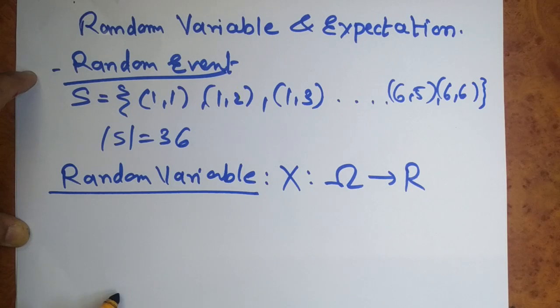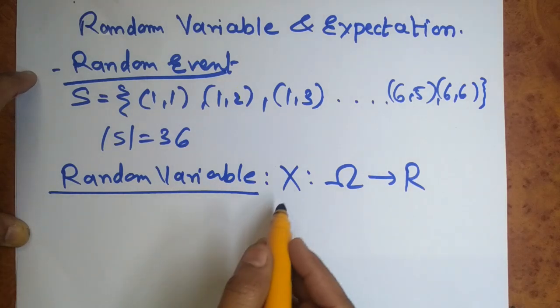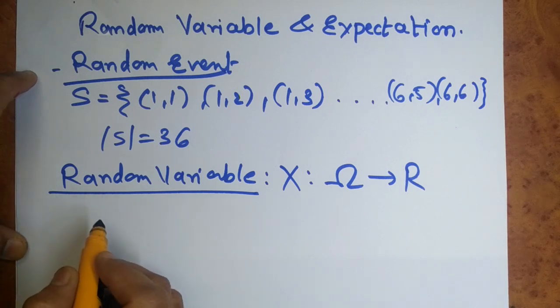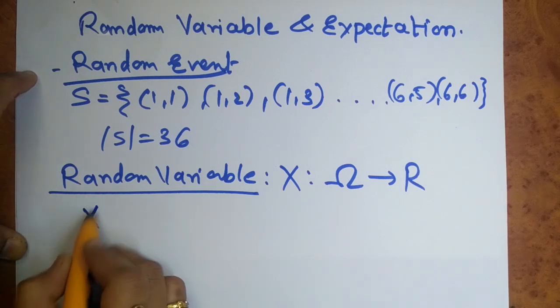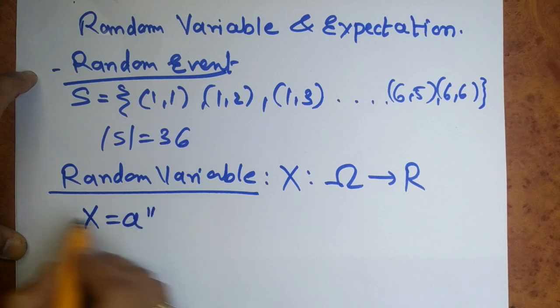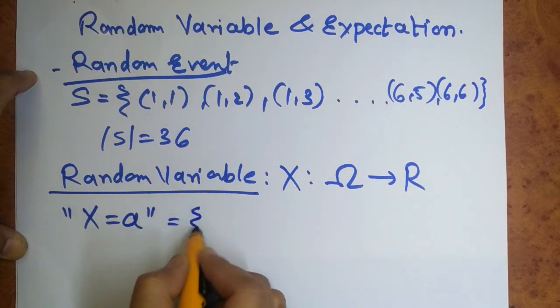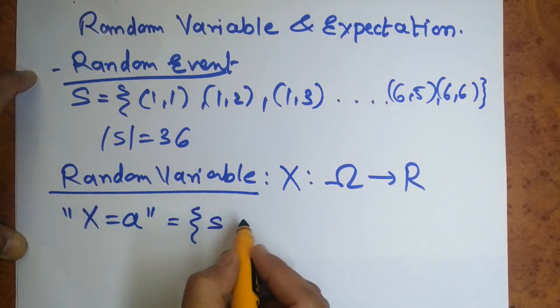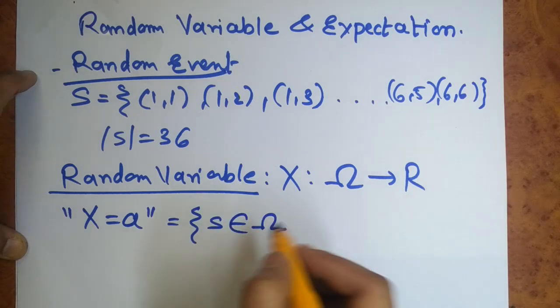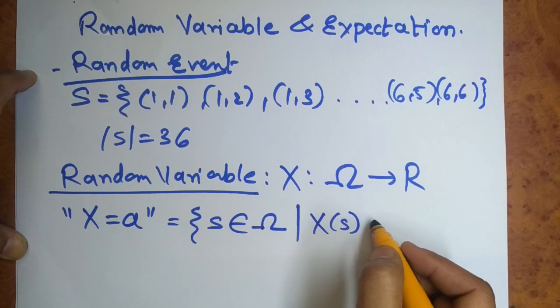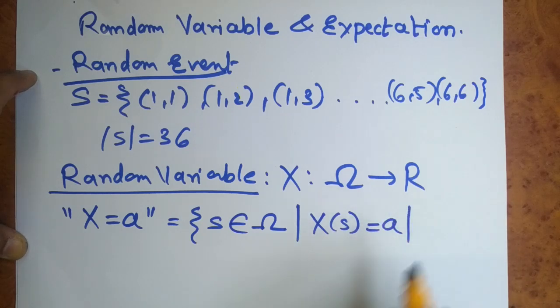So random variables are generally denoted by capital letters, as I have written here, X. When we say that a particular random variable X is equal to a, this definition can be written as the set of elements s which are members of omega, where X of s, the random variable for this element, is equal to a.